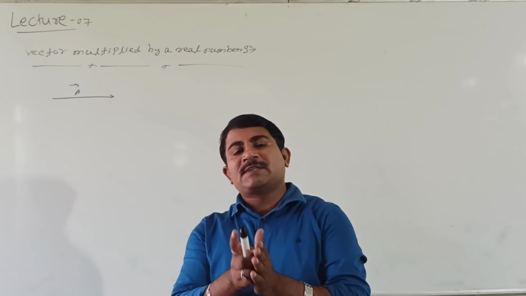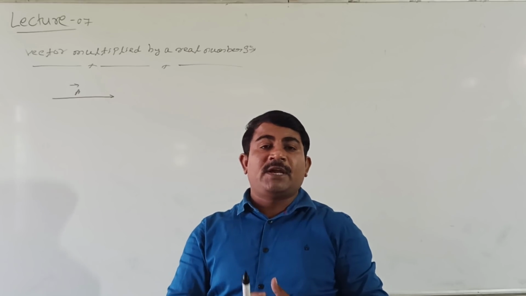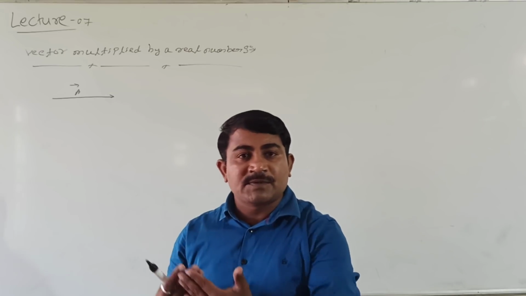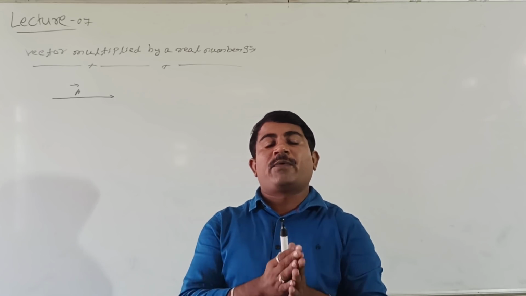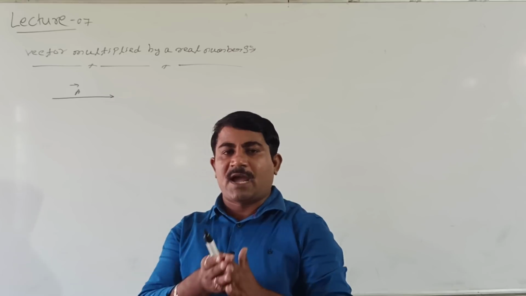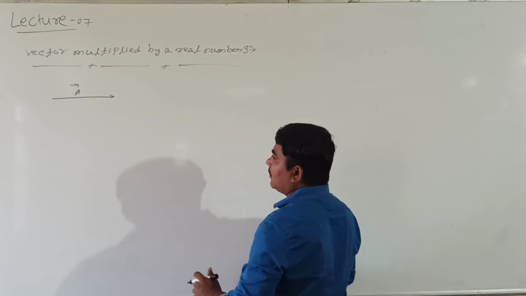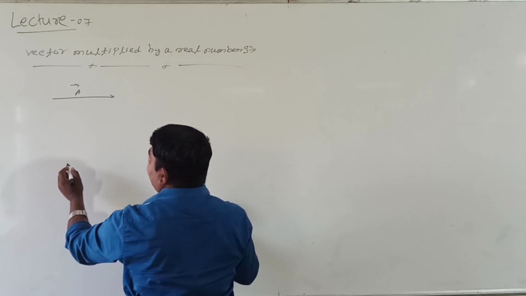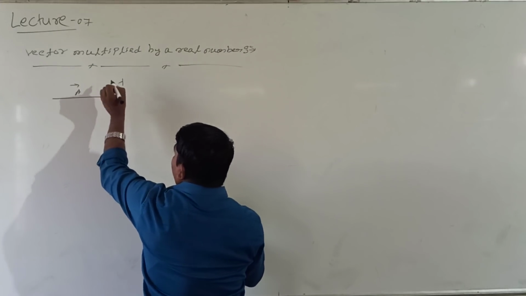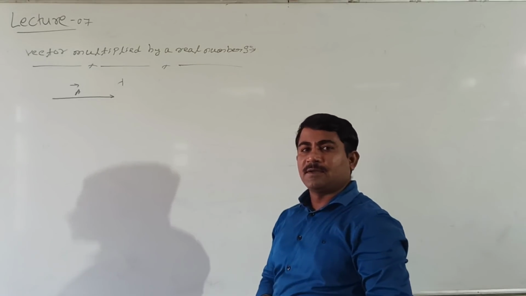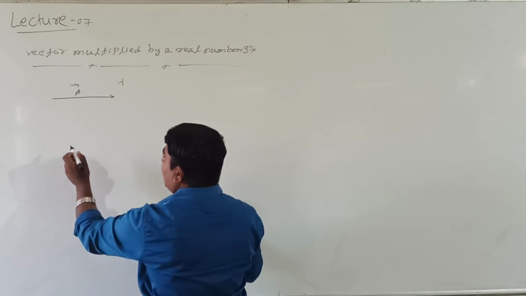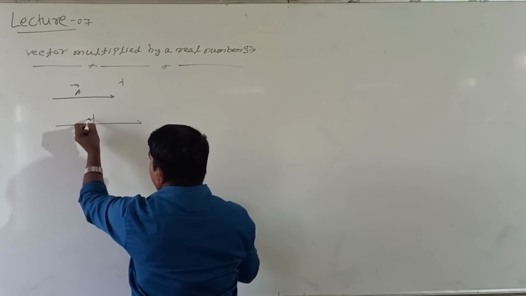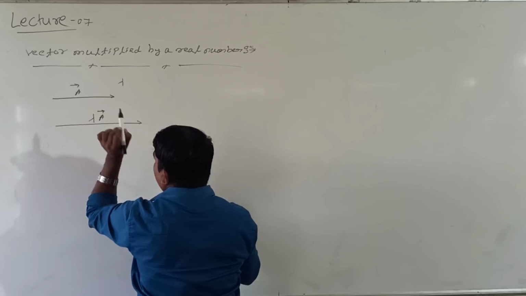If a vector is multiplied by a real number, then the vector magnitude changes to lambda times that of the initial vector, along with the direction remaining the same. To this vector I will multiply by lambda. This is the real number lambda I will take. If it is multiplied, then this becomes like this. Lambda into A.